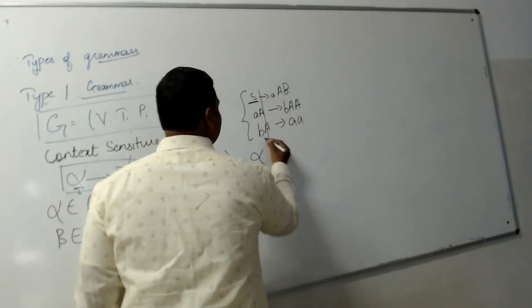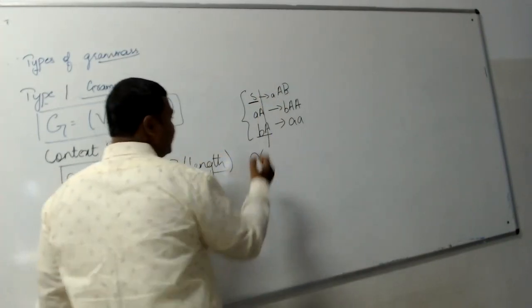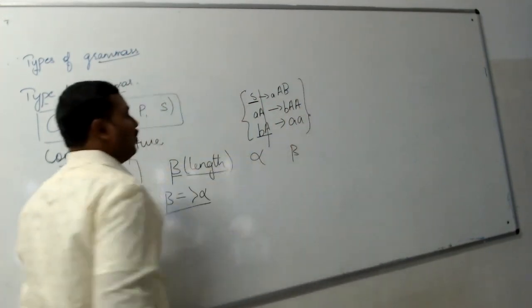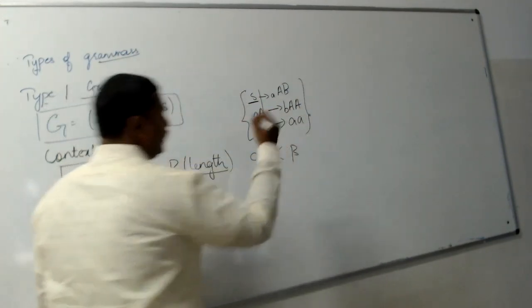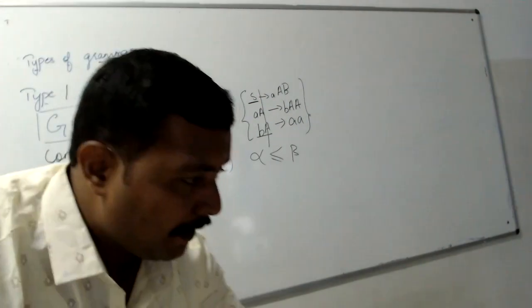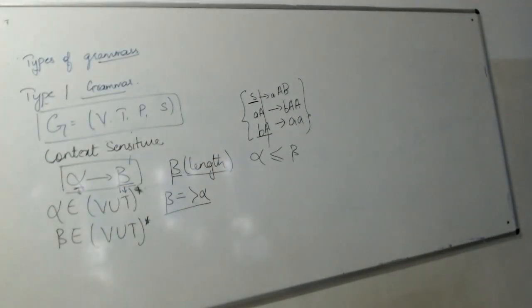This is alpha. The length of the alpha is less than or equal to the length of the beta. That is the only constraint for your type 1 grammar. And this type 1 grammar is usually used where? In the linear bounded applications. In the linear bounded applications, you are going to use your type 1 grammar. Clear with this? Okay. We'll move on to the next type of grammar.